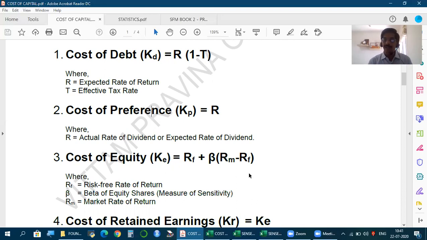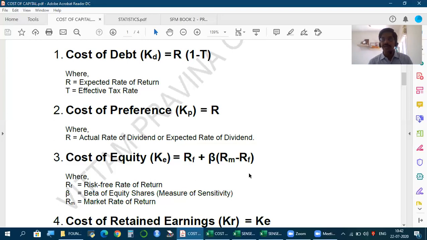This is by the market, which as good as holds good for every shareholder. Now, how to find this market rate of return? The model says you can't take the entire market. Take something as a proxy to the market. And what is a proxy? Any index. And any index, what does it tell us? Compared to the base year, what is the change in the current year?